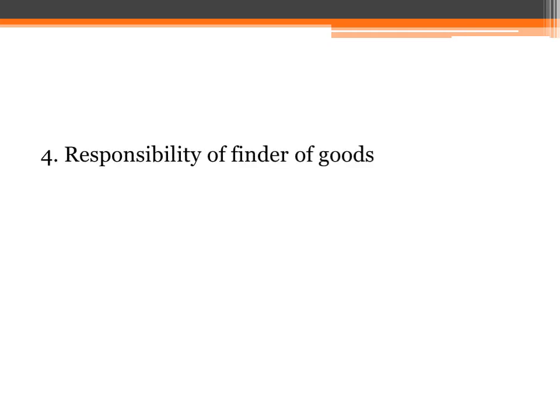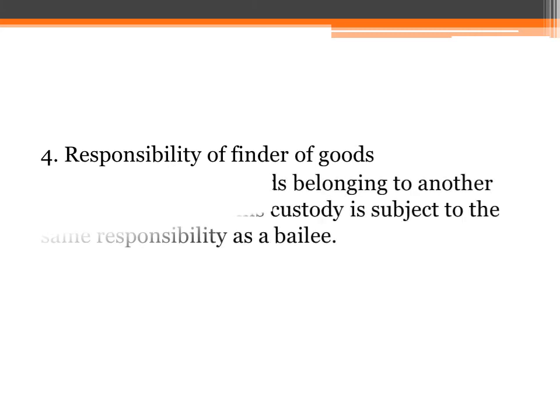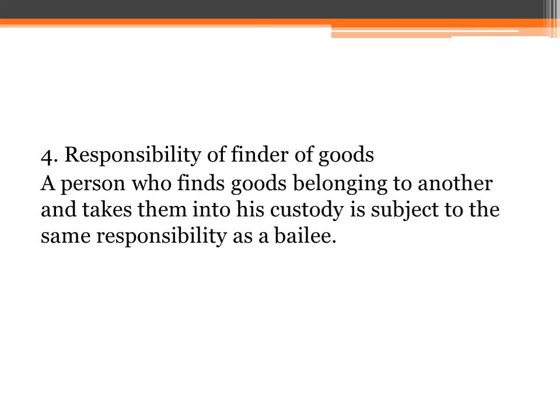Responsibility of finder of goods. A person who finds goods belonging to another and takes them into his custody is subject to the same responsibility as a bailee. For example, A, a guest, found a diamond ring at a birthday party of B. A told B and the other guests about it. He has performed his duty to find the owner. If he is not able to find the owner, he can retain the ring only as a bailee. That means he has to take care of that particular good.